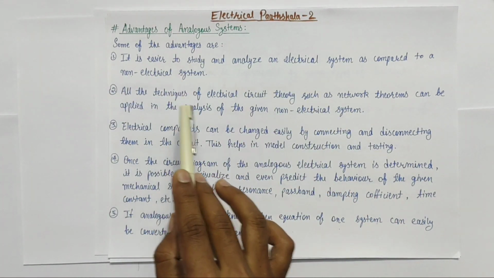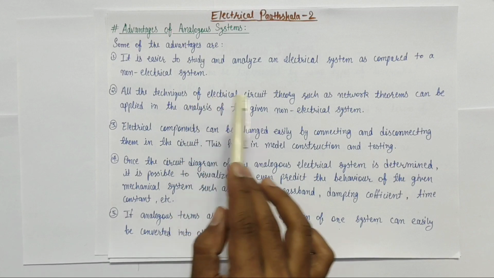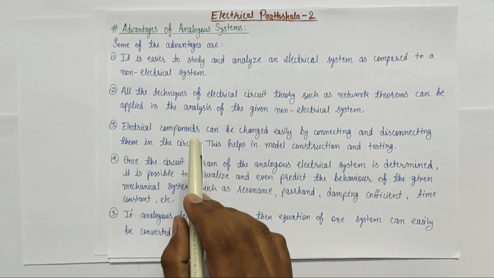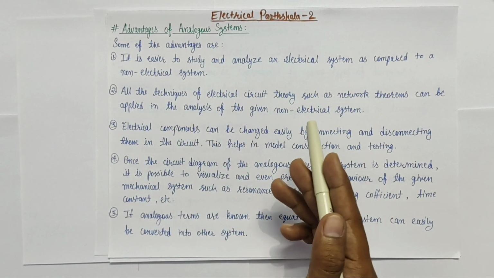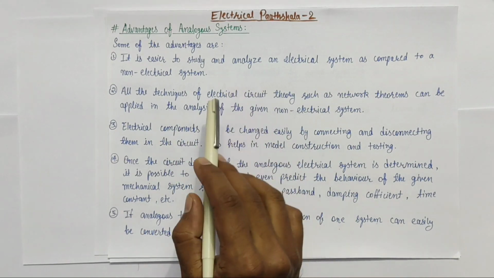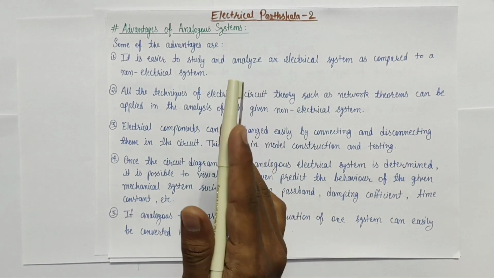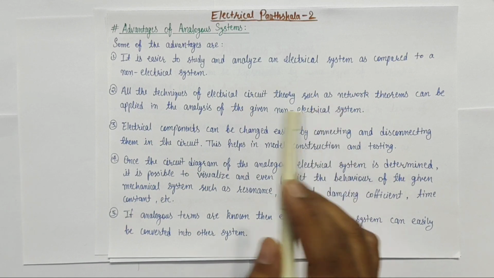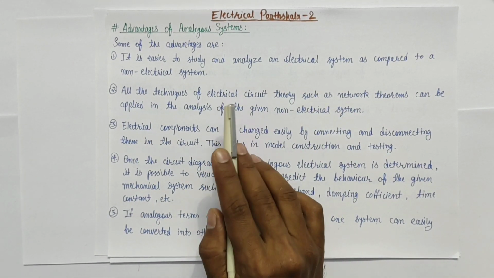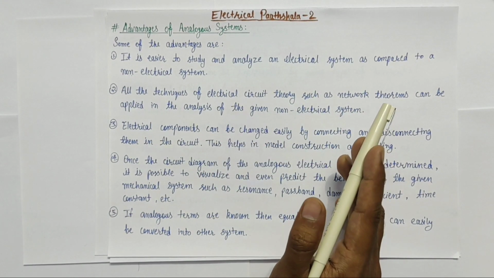Hence, by applying the network theorems of the electrical system, we can study and analyze the given mechanical system without even actually analyzing it, because in reality we are analyzing the electrical system. But as both the systems are analogous to each other, by analyzing the electrical system we can also comment on the behavior of the mechanical system.